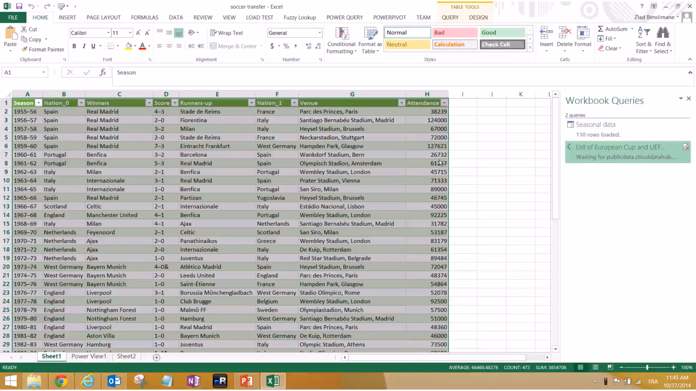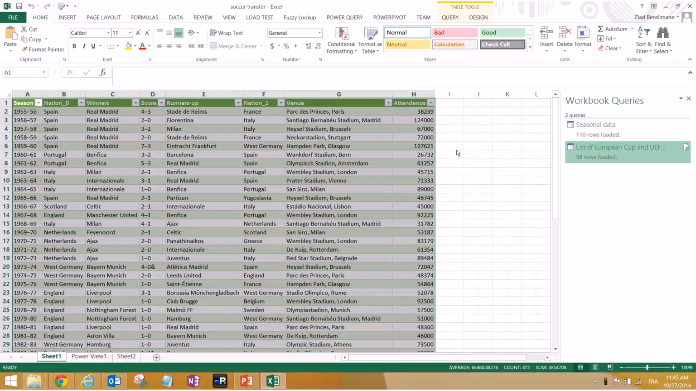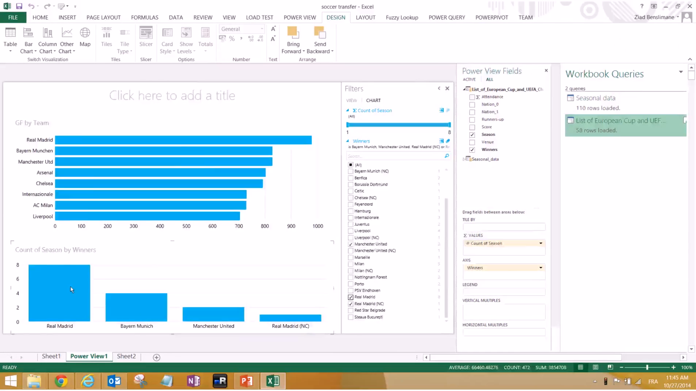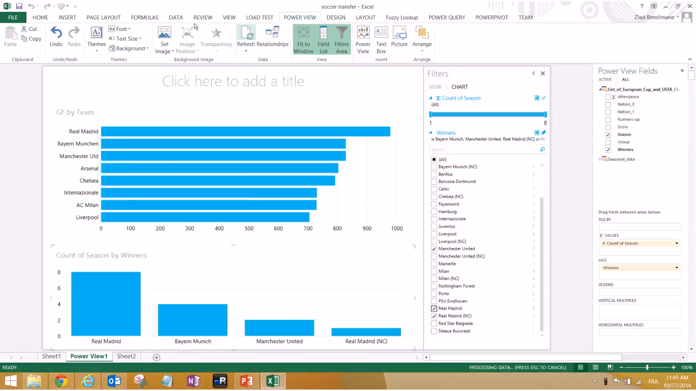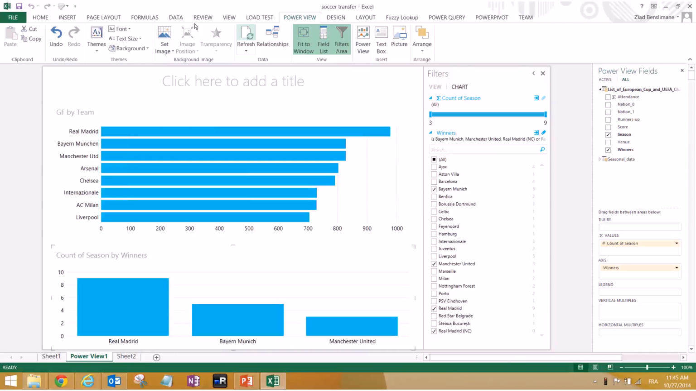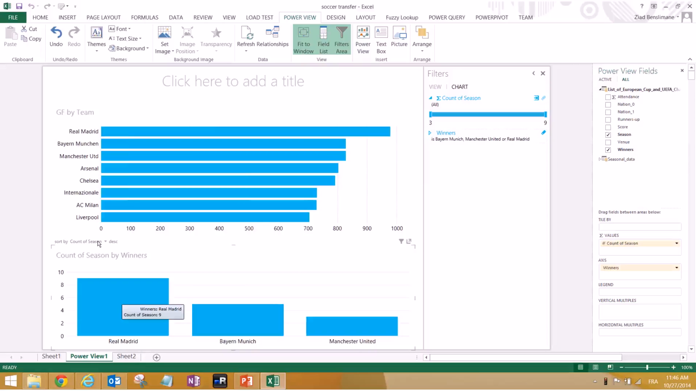and we load. So here it will refresh again. As you see, it will resend the query. And now the question is, what happens when we come back to our Power View? Well, we can always go to Power View, go to data and go to refresh, and here it is. It actually did remove Real Madrid NC automatically. So it counts Real Madrid as 9 now. It has merged Real Madrid and Real Madrid NC, and that's what we wanted.